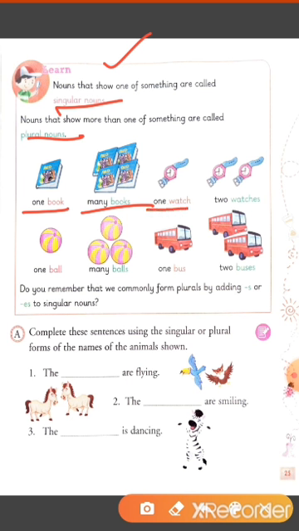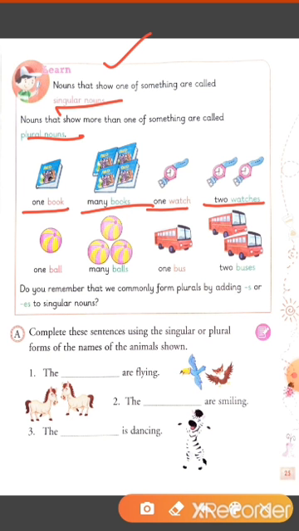Next, one watch and two watches. So, when we are talking about one watch, what do we say? We say it is a watch. And when we are talking about more than one, what do we say? We say these are watches. So what do we learn? We learn to change the nouns from singular to plural.